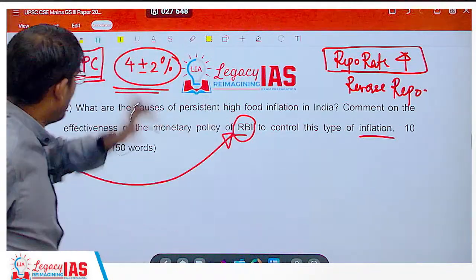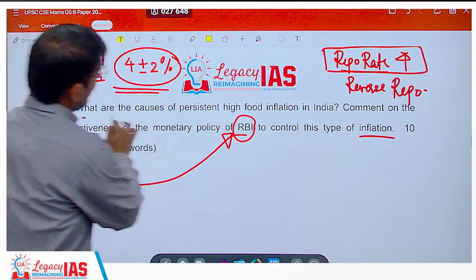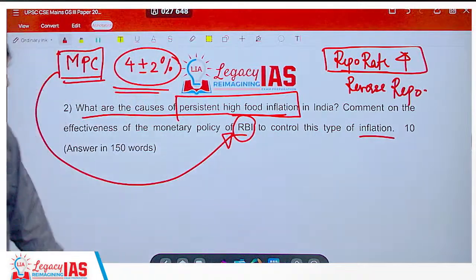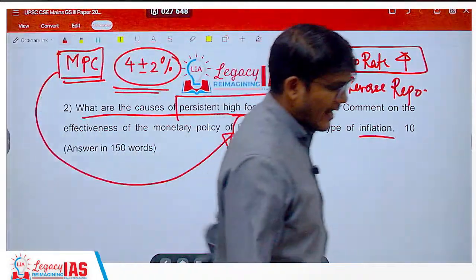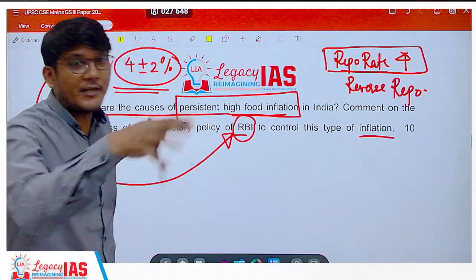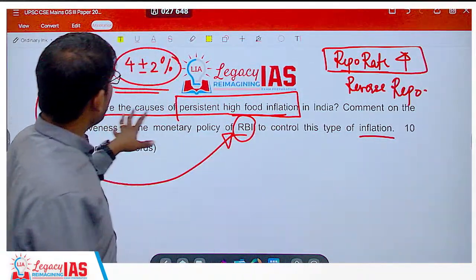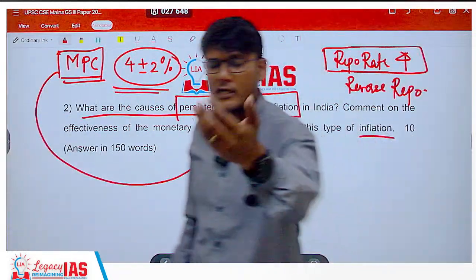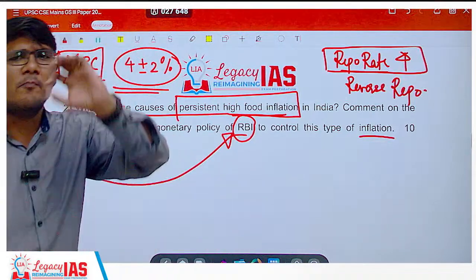Now let's see the question. The question is: what are the causes of persistent high food inflation in India? This question should have been on the expected lines because inflation has gone up, and food inflation specifically. That is part 1. So you have to simply write the most important reasons.